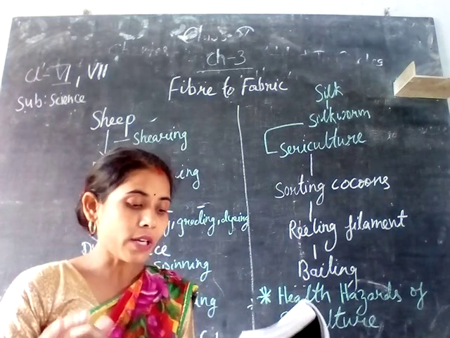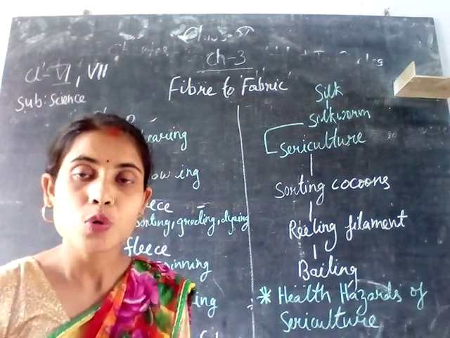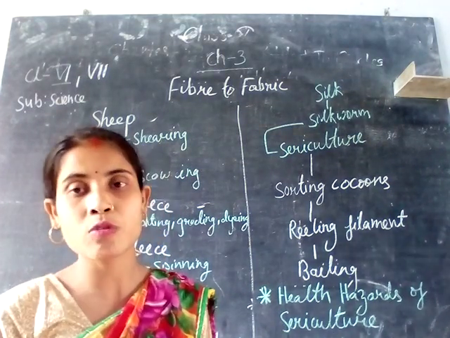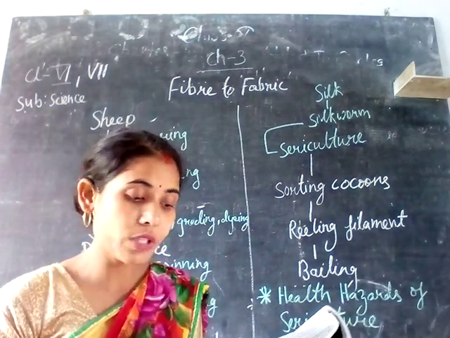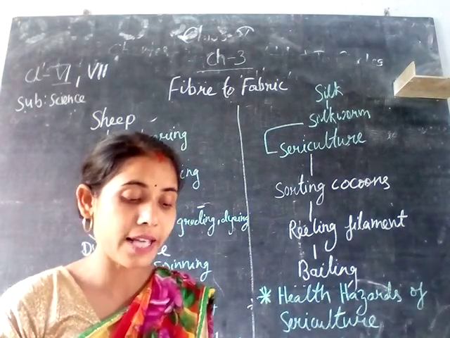So what does the sorting process mean? The cocoons are sorted according to color, size and shape. After we get the cocoons from the silkworm, we separate them according to color, size and shape.